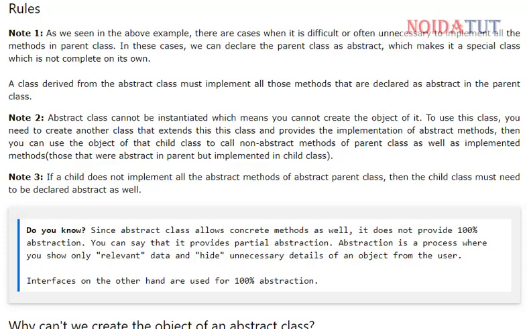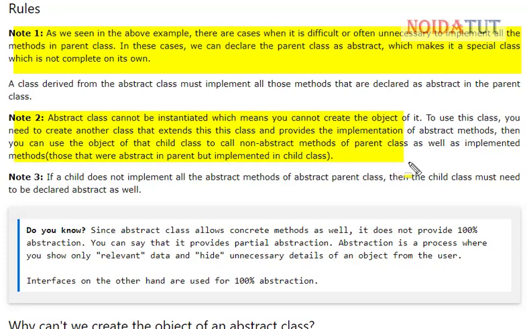Now let us have a look at the rules. As we have seen in the example, there are cases when it is difficult or even unnecessary to implement all the methods in the parent class. In such cases, we declare the parent class as abstract, which makes it a special class which is not complete on its own. A class derived from the abstract class must implement all those methods that are declared as abstract in the parent class.